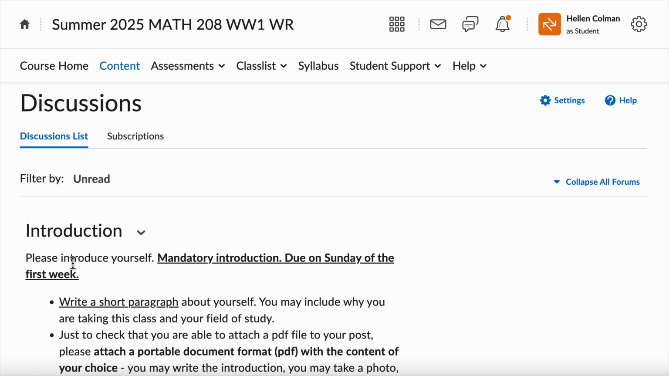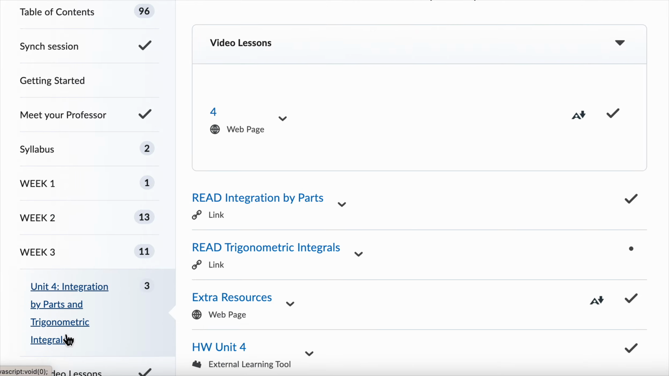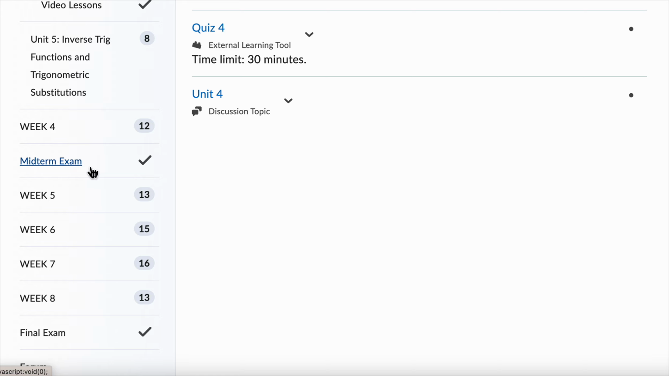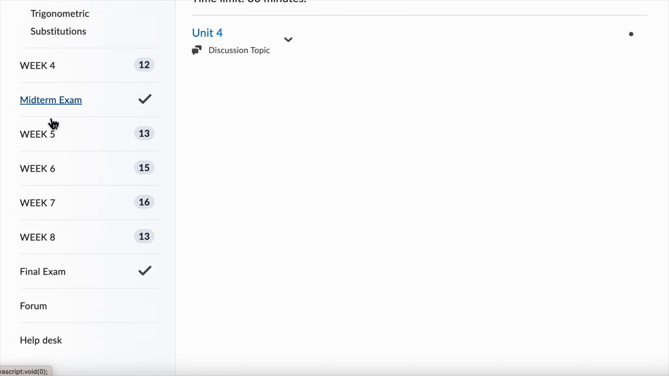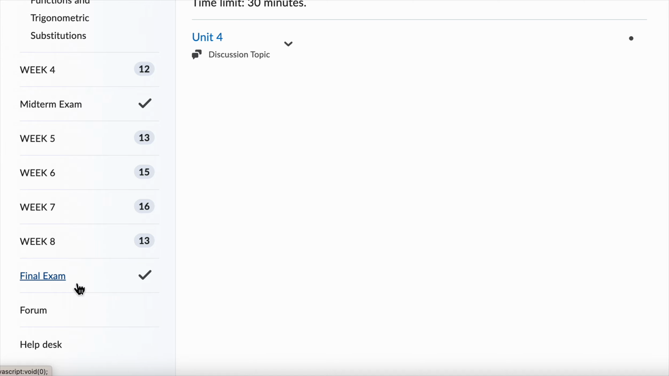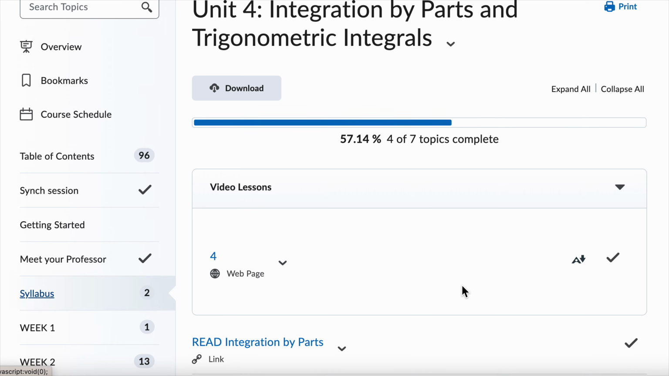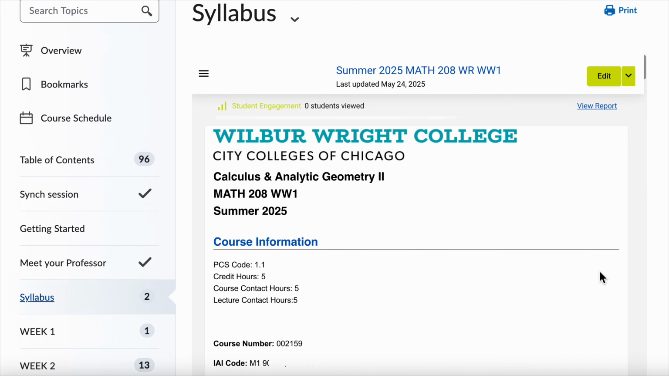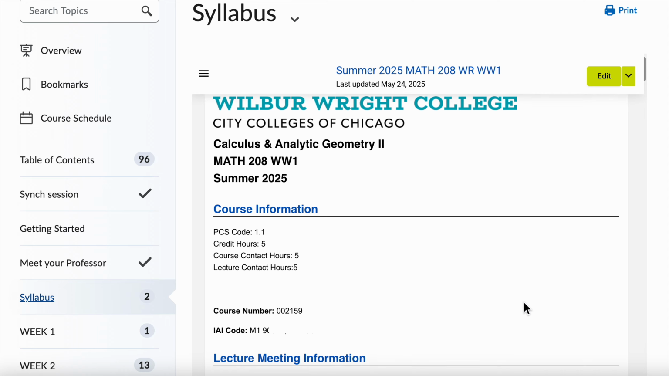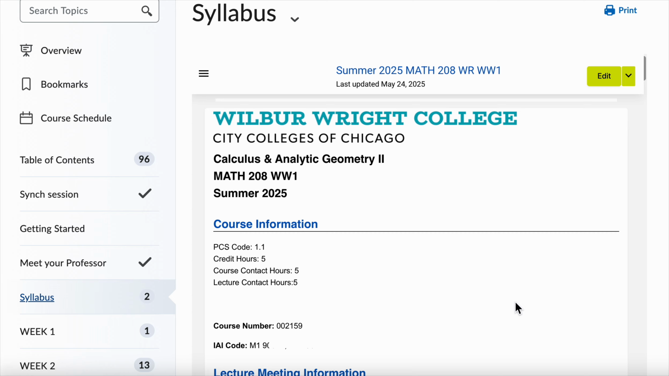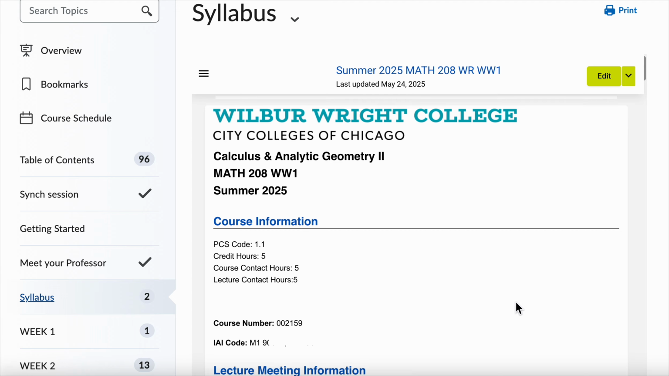Okay, so coming back to the contents, we have visited some of the tabs here, including random week here. You have also the midterm exam, and also the final exam. So let's visit the syllabus of the class. We are going to watch it fast now, but you should dedicate some time to watch all the sections of this syllabus, since this is the document that you have to abide by in this class.